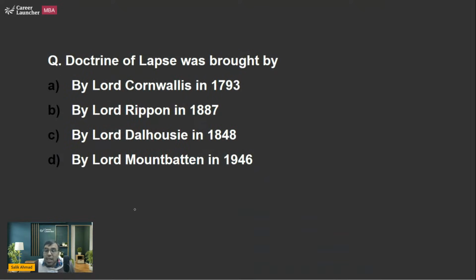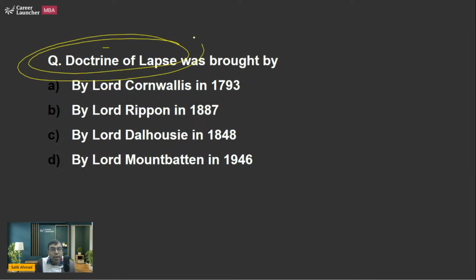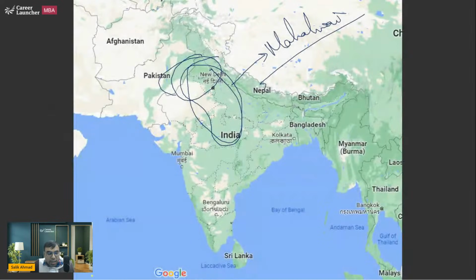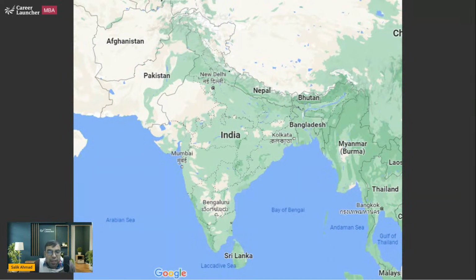Now, this is actually the last question. It's a very prominent question and asked in different exams. The Doctrine of Lapse was brought by whom? Lord Dalhousie. This is very important. 1848. Why is it important? Because, I'm sure you must be aware, we have seen two types of India during British time. There were British provinces which were directly ruled by the British, and there were princely states.